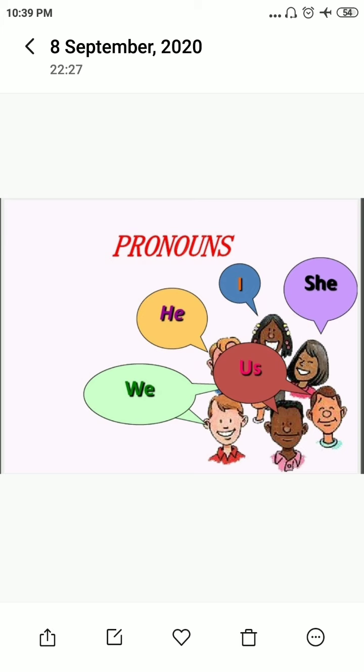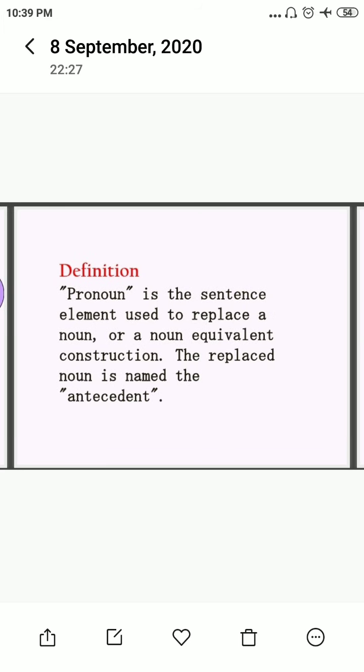Today, we are going to start our topic, pronouns. You are very much familiar with the topic as you have done it in your classes, but still, let us start the topic. First of all, let me define what a pronoun means. A pronoun is a sentence element used to replace a noun or a noun equivalent construction, and that replaced noun is named the antecedent. What does it mean? A pronoun is a word that replaces a noun.